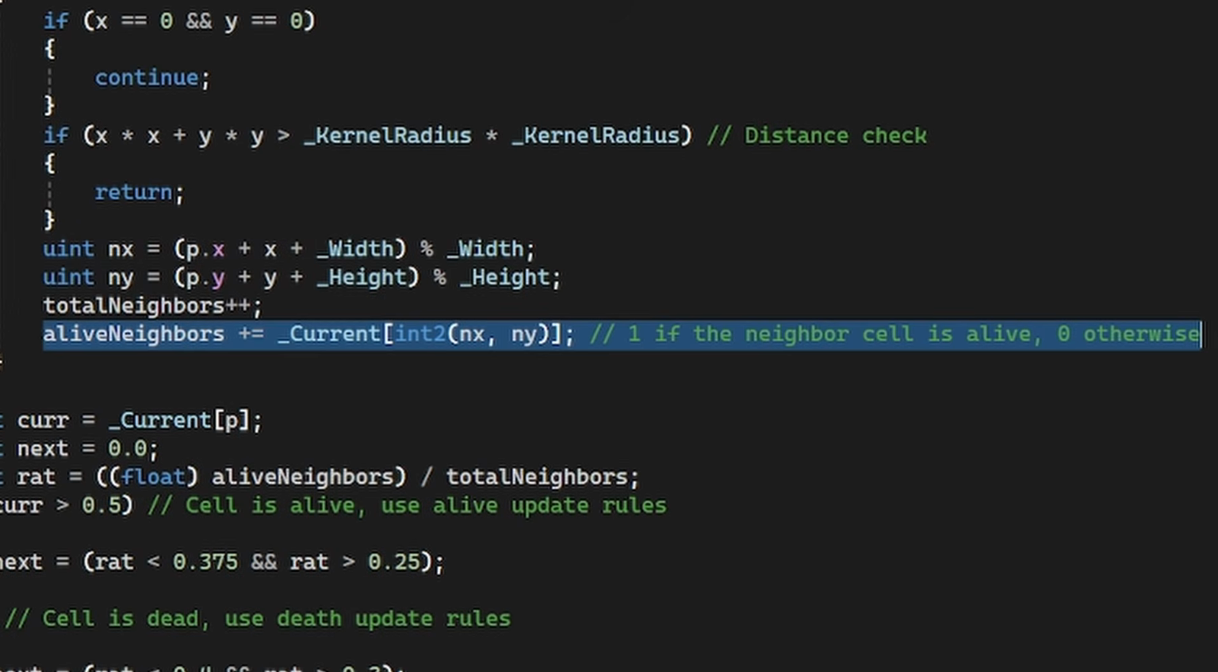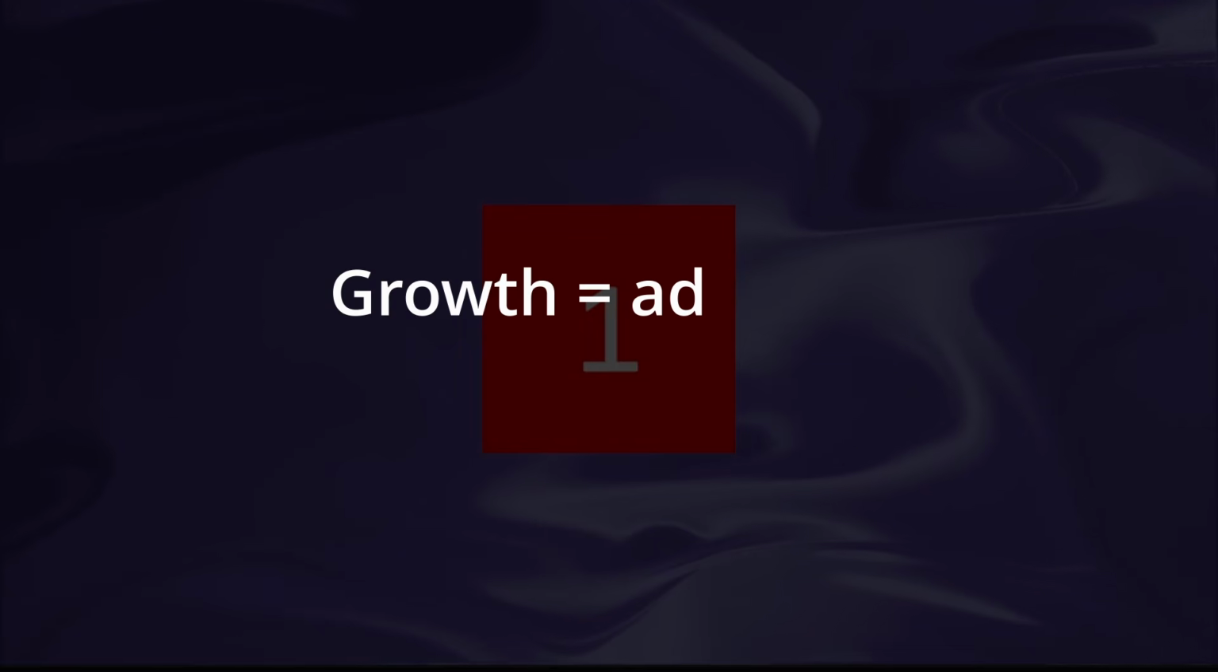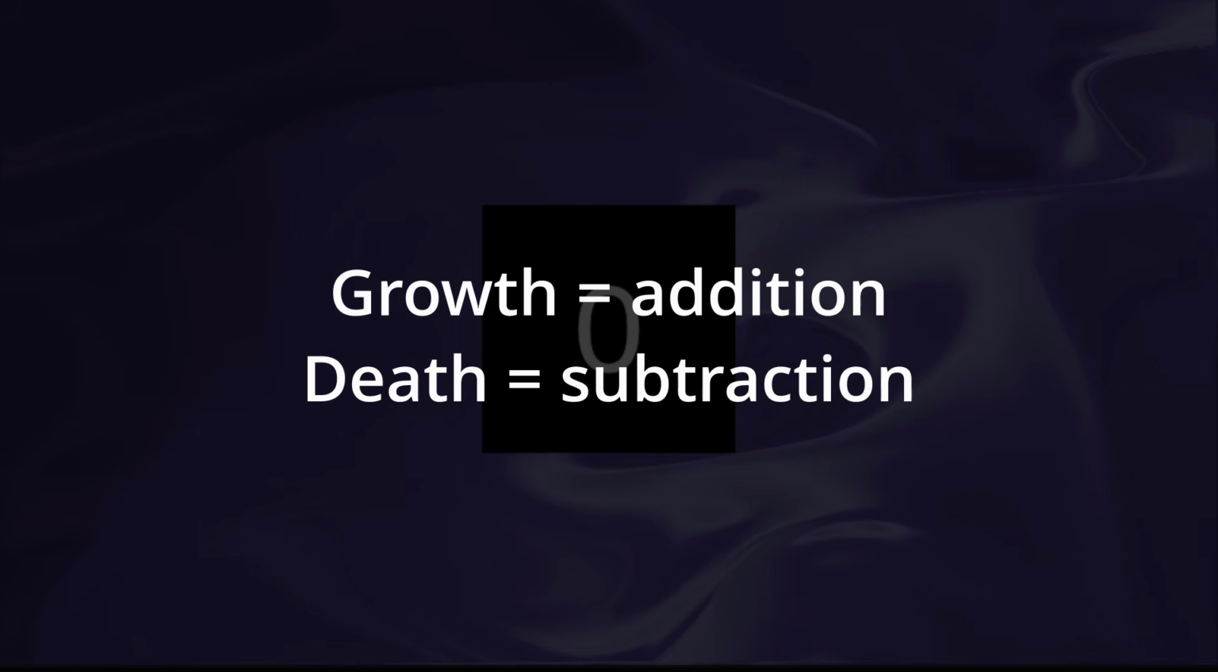It doesn't care if the cell takes a value in between those, but we will need to rethink our update rule. Currently, when a cell dies, its value goes from 1 to 0. When it comes to life, it goes from 0 to 1. That means that we could reimagine our update as a kind of math function, one that adds to the value of cells who should be coming to life and subtracts from cells who should be dying.